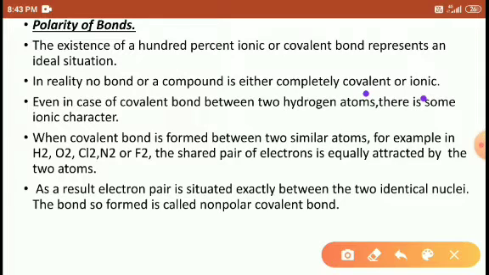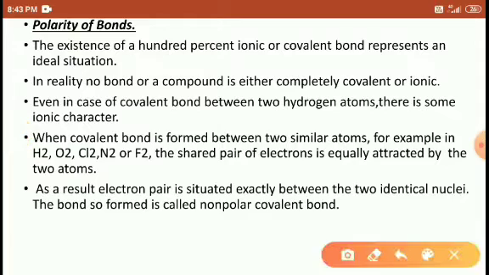So in reality, no bond or compound is either completely covalent or ionic. Here it explains that whatever chemical compounds or chemical bonds are available, the covalent bond present is not completely covalent. The covalent bond contains a little percentage of ionic character. A covalent bond formed by 2 similar atoms, for example H2, O2, Cl2, is shared and equally attracted by the 2 atoms.